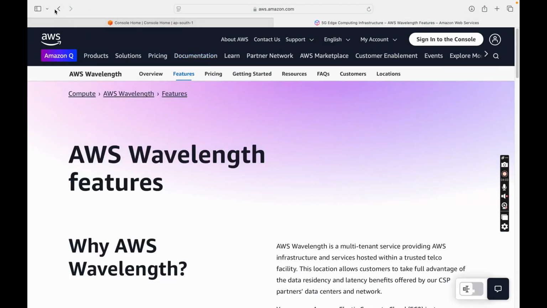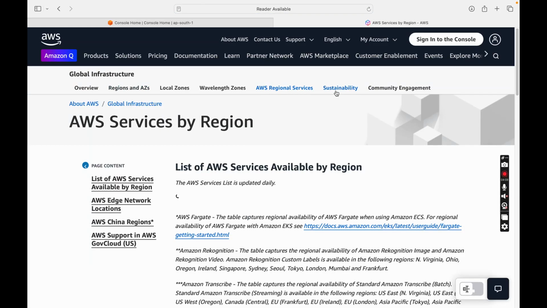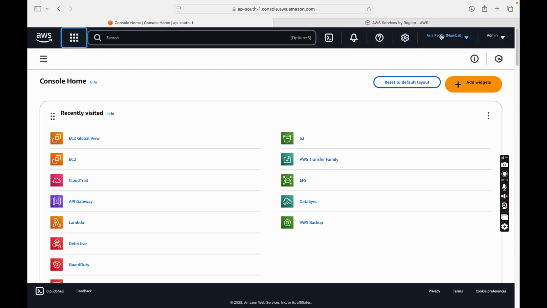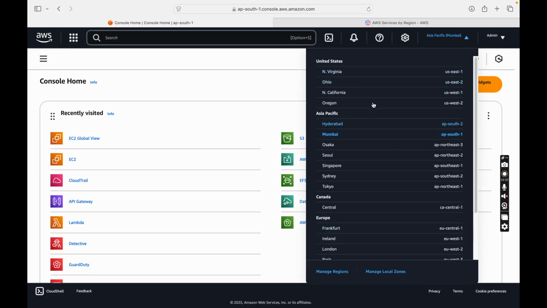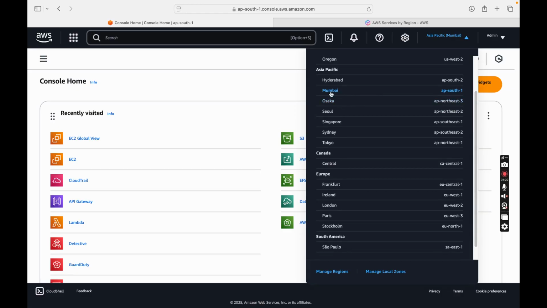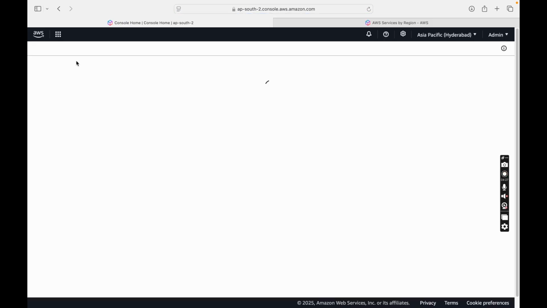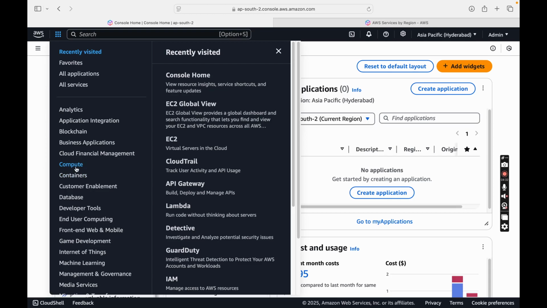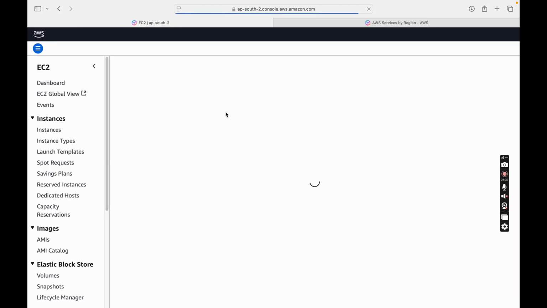Then we have AWS regional services and other parameters. Now going to the console, once you log in as the root account or an IAM user account, you have to select a region, and then you can go to the actual services. Clicking on the top left corner, you can go to the compute service, and then to compute offerings like EC2.